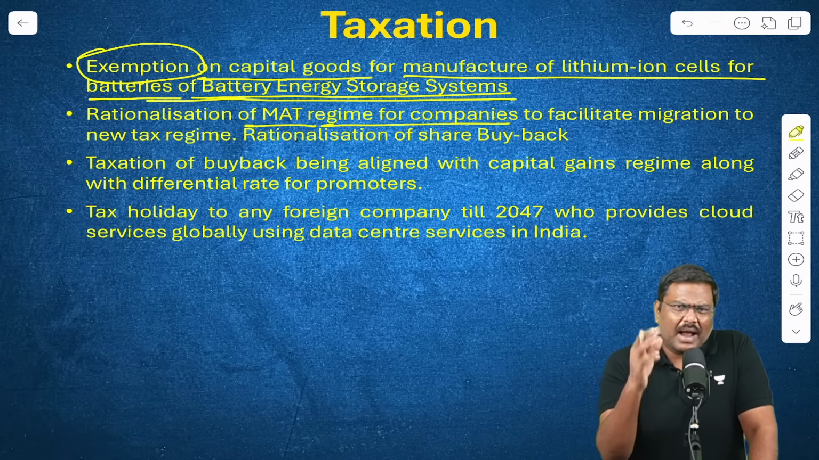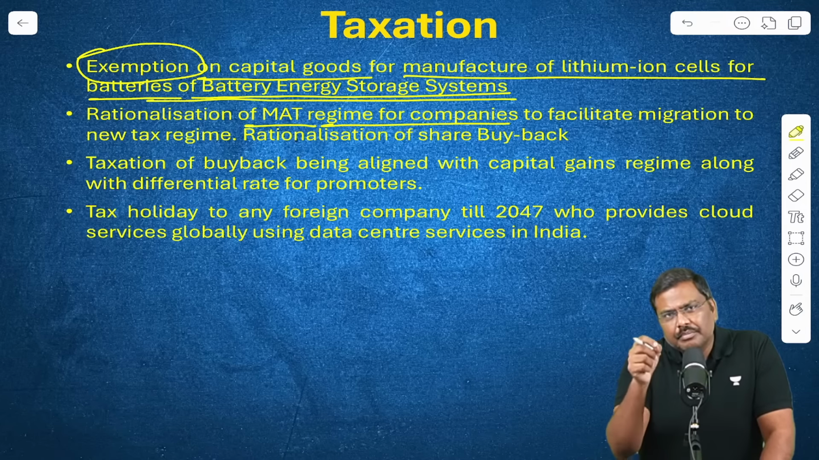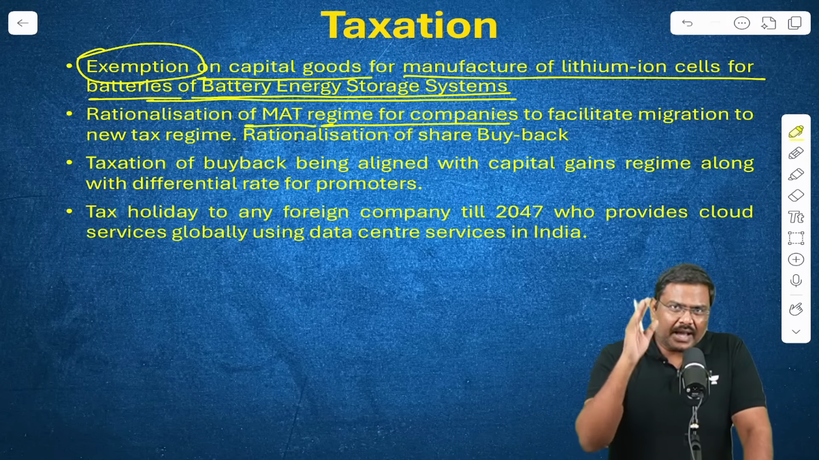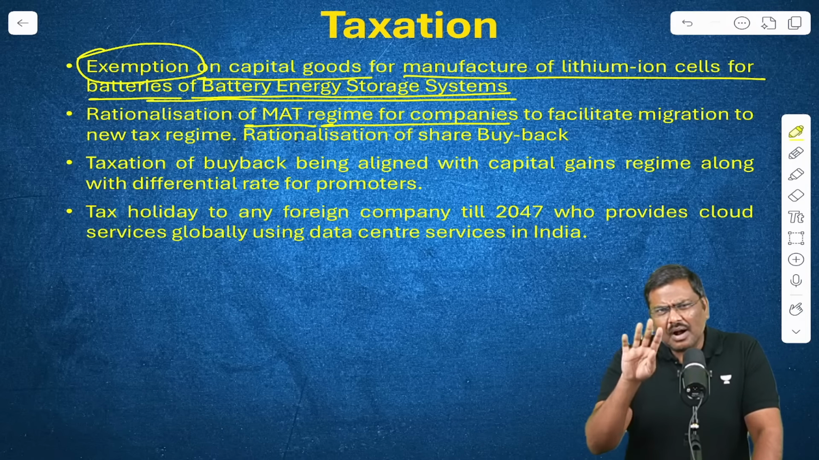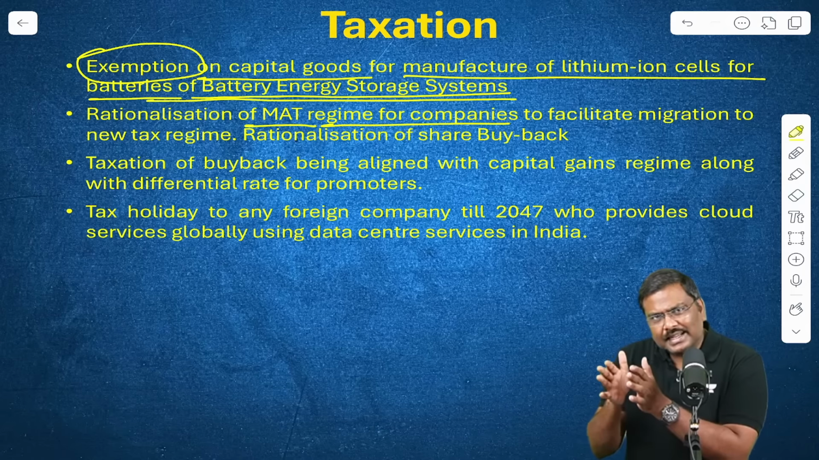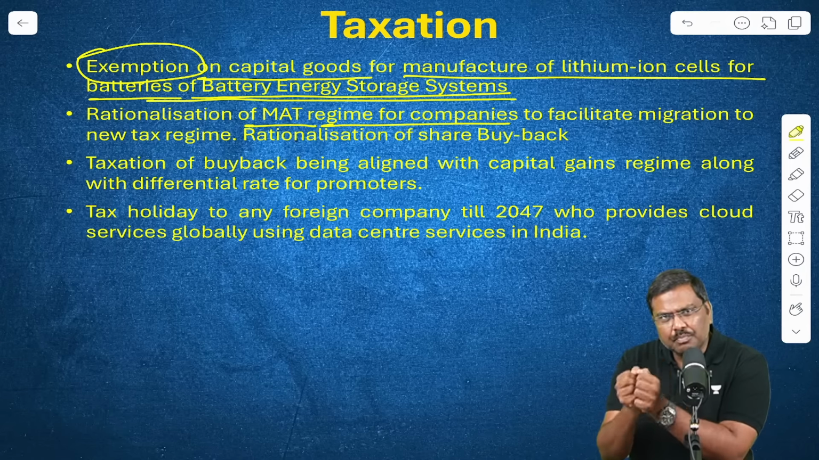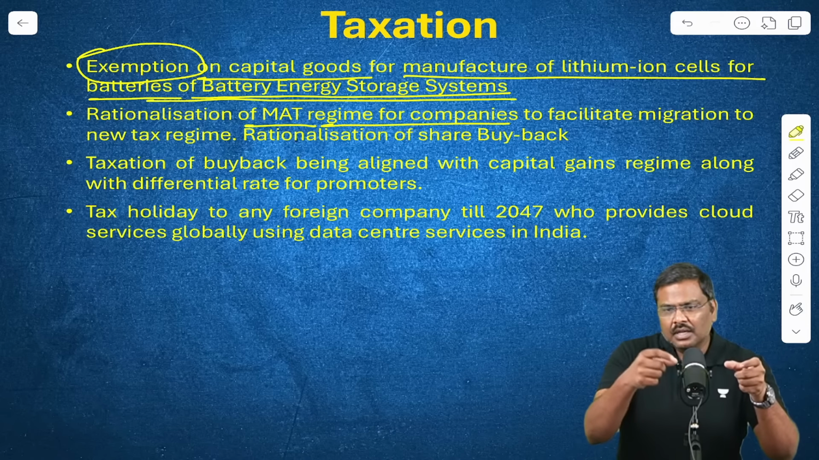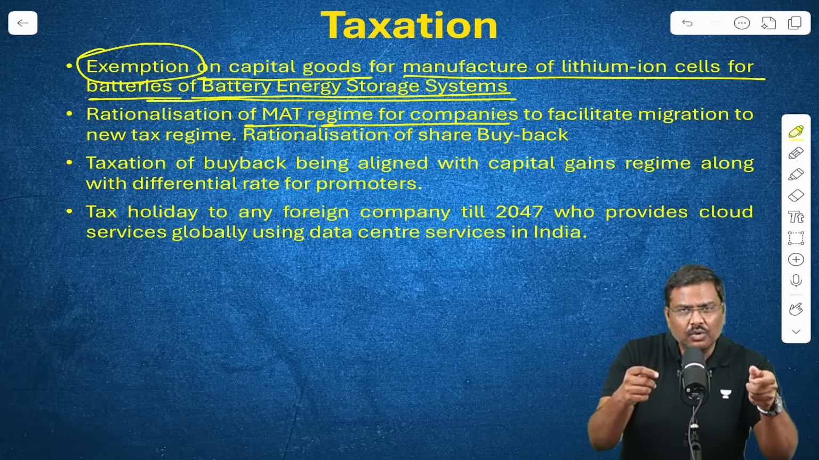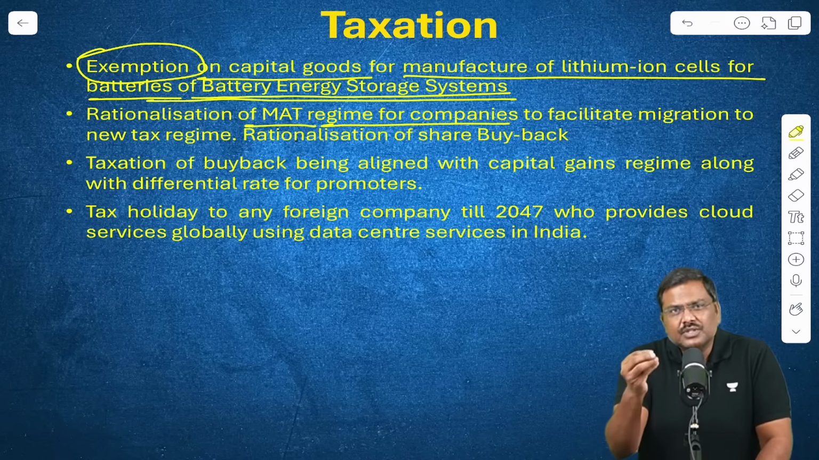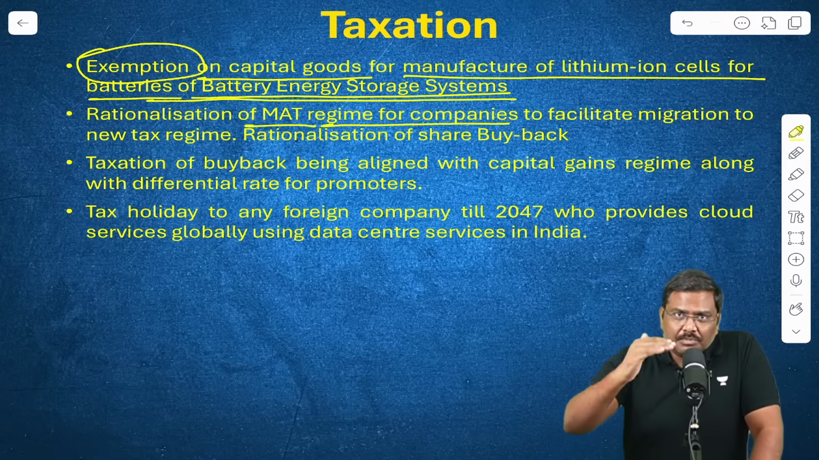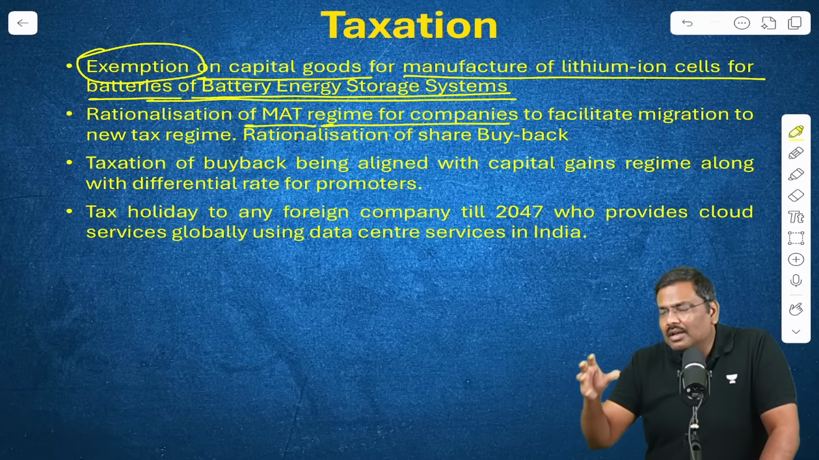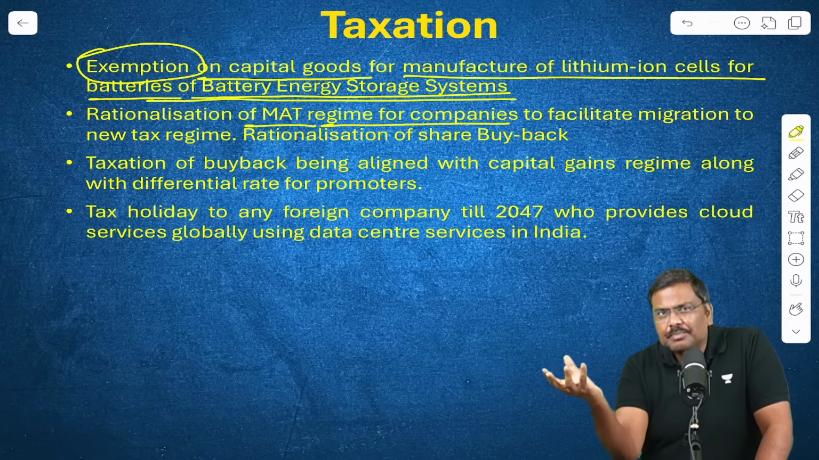Next, the MAT regime rationalization. What is the basic idea for MAT here? MAT stands for minimum alternate tax. The basic idea of minimum alternate tax is there are certain companies which will earn book profits. Book profits means total revenue minus total expenditure. That is called book profits. From the book profits, the company will claim a lot of deductions, exemptions, etc. Then they will arrive at taxable profit.